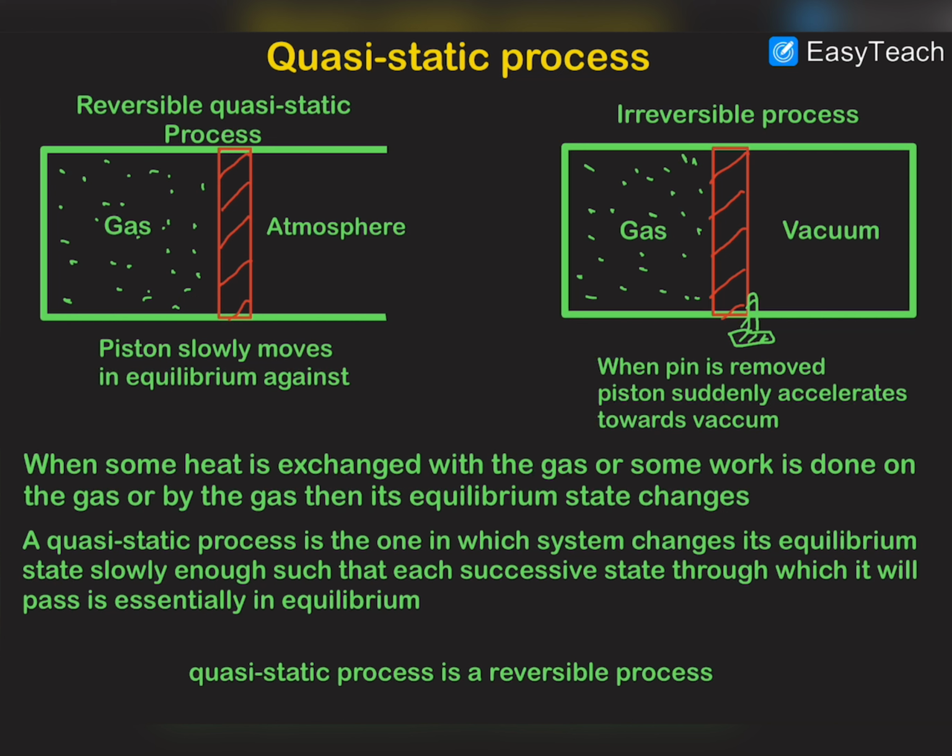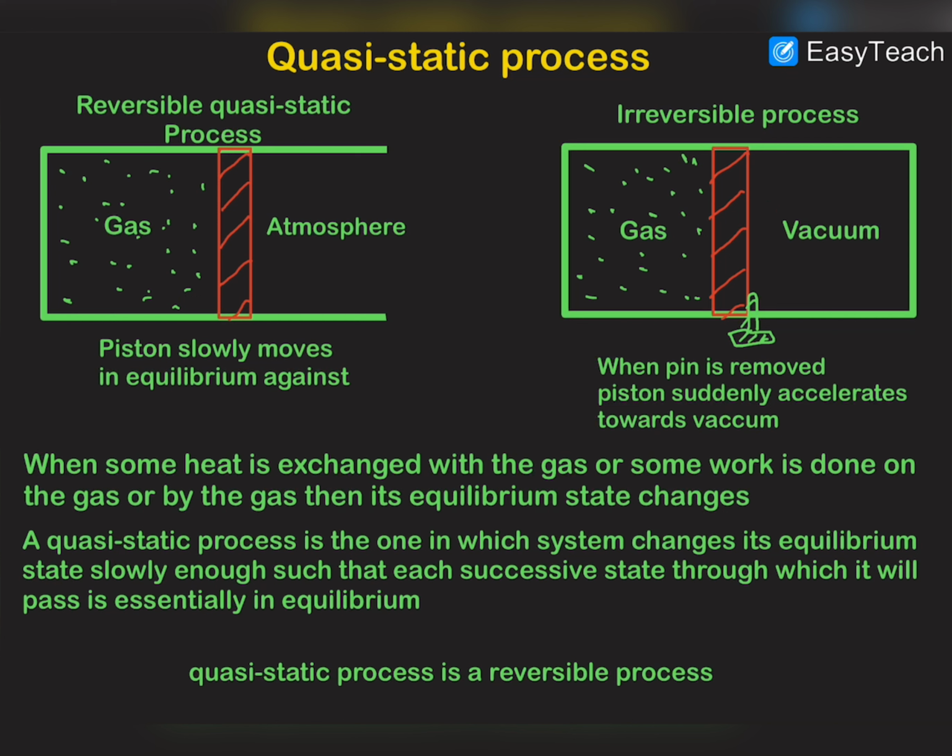Outside the cylinder there is atmosphere, and in the other system there is vacuum on the other side of the piston, and same gas situated on the other side of the piston, and there is a pin which is used to hold the piston in its position.